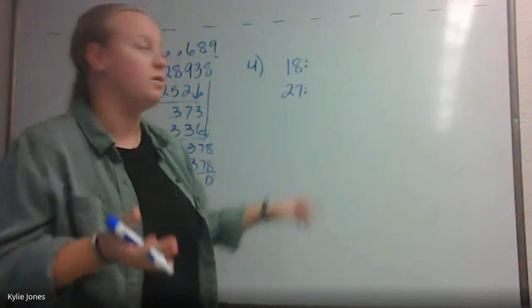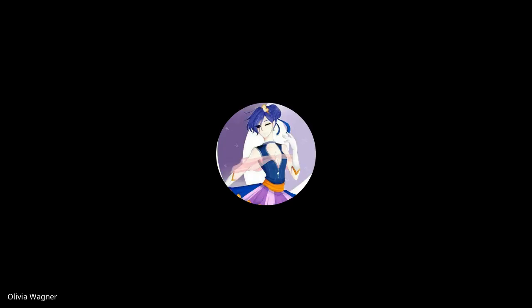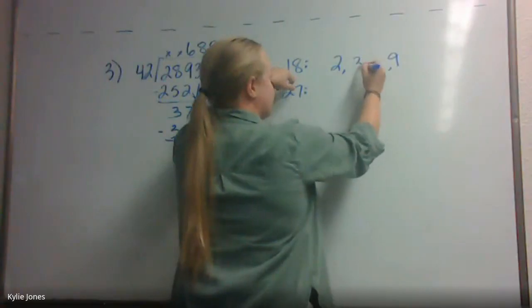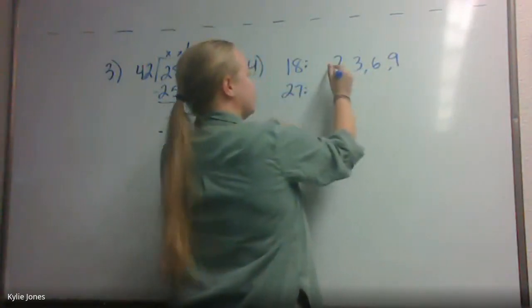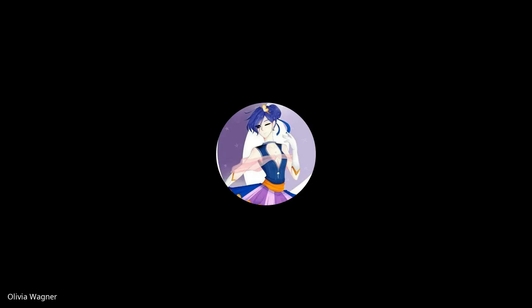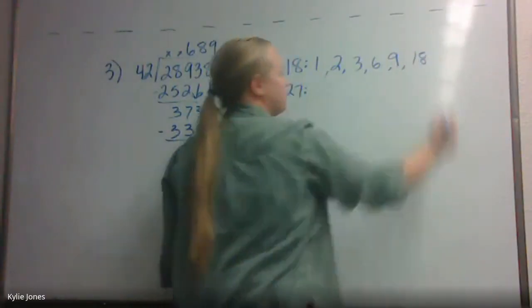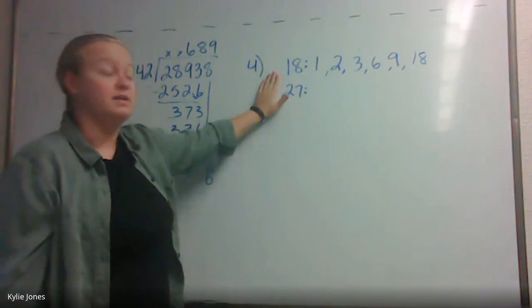So what numbers multiply to give you 18? 2 times 9, 3 times 6, and 1 times 18. So there are all of the numbers that multiply to 18 evenly.